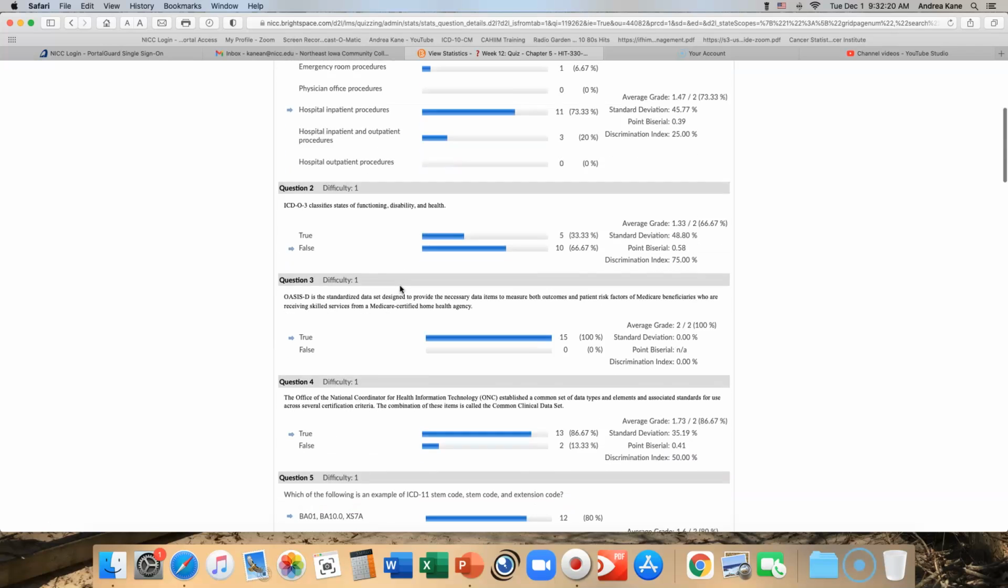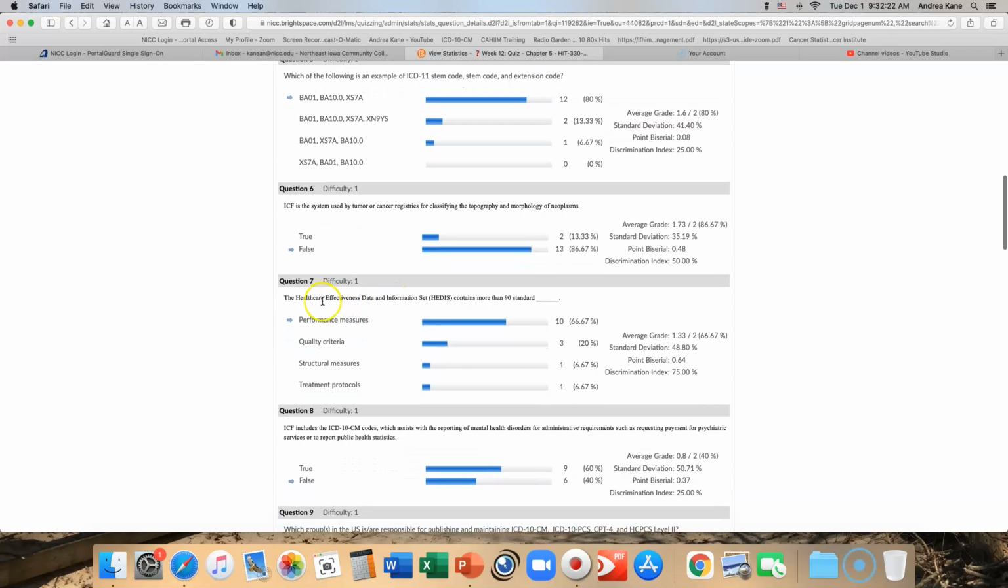Okay, next one I noticed that we kind of struggled with was number 7. Right here, HEDIS. It contains more than 90 standard, and it looks like we struggled a bit to understand it was performance measures. So HEDIS in your book, see here. HEDIS is on page 146, and HEDIS contains more than 90 standard performance measures. That's right on page 146. So you need to know when you think about HEDIS, it's performance measures.